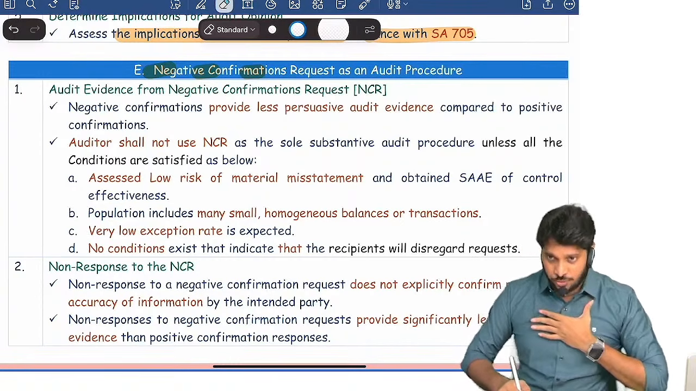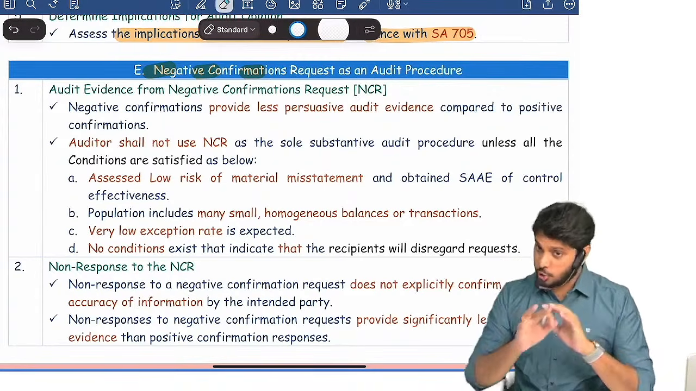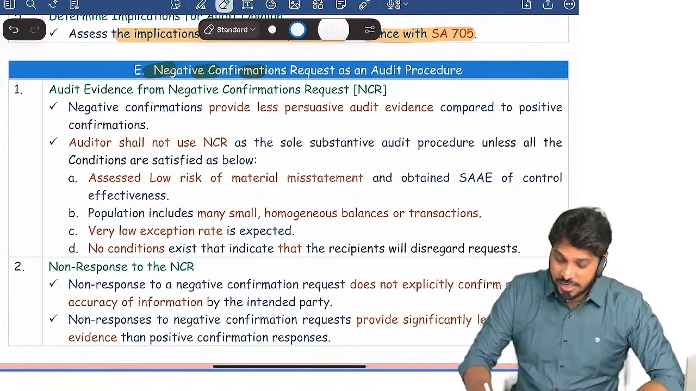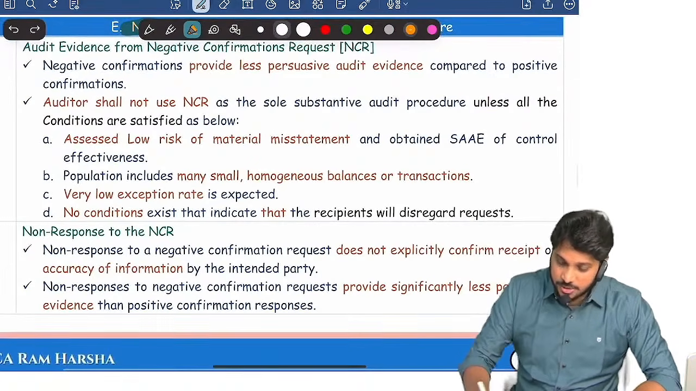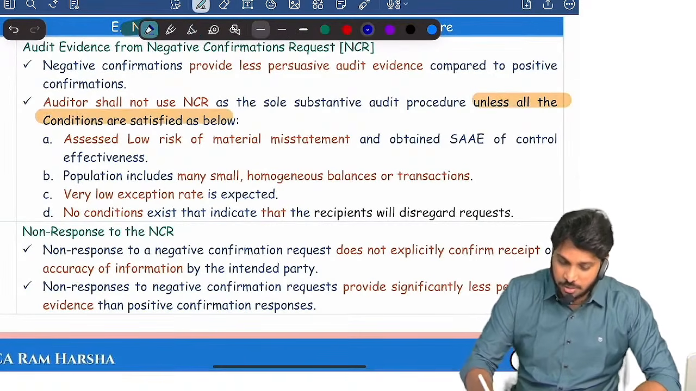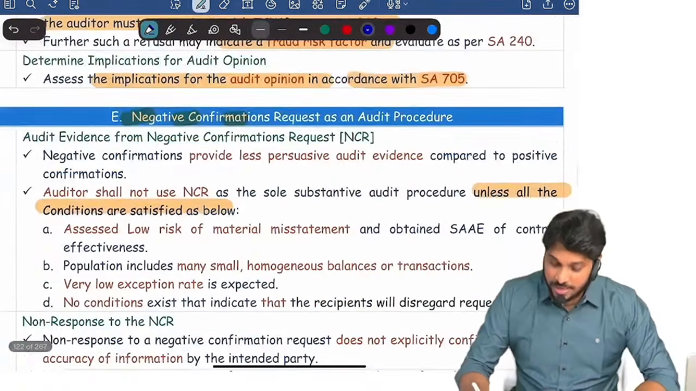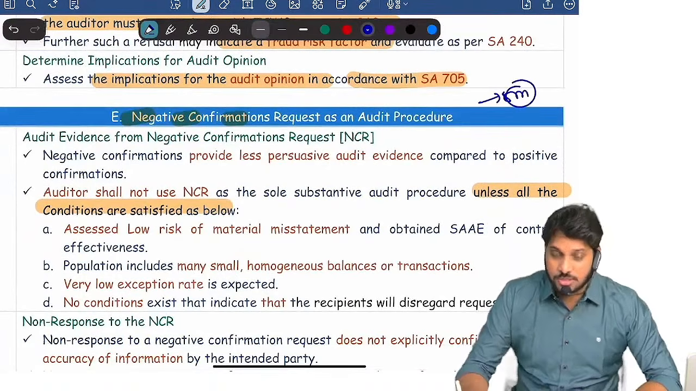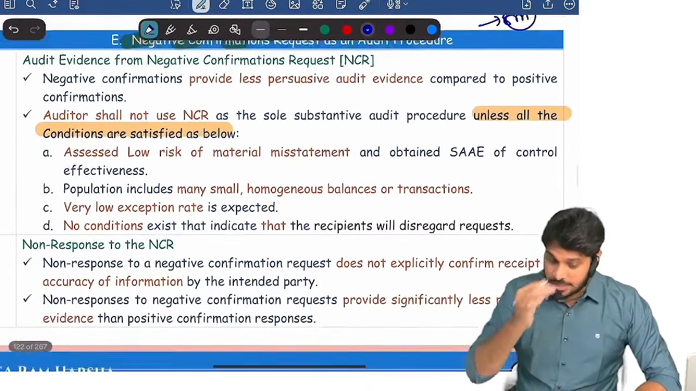So can we use a negative confirmation request as the sole substantive audit procedure? No, unless all the following 4 conditions are satisfied. Many times this was also asked. Remember this management refusal point; they can ask it even directly as a 5 marks question: negative confirmation request, 5 marks. Clear? For a negative confirmation request as an audit procedure, 4 conditions have to be satisfied.